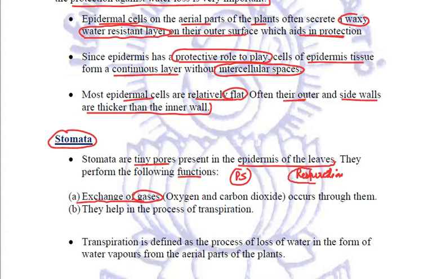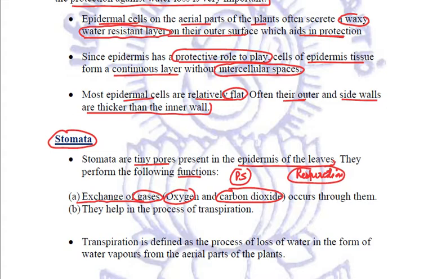And while performing respiration, the opposite process takes place: plants take in oxygen and liberate carbon dioxide. These two gases, oxygen and carbon dioxide, are also called respiratory gases. And the exchange of gases takes place through stomata in the epidermis of the leaves.